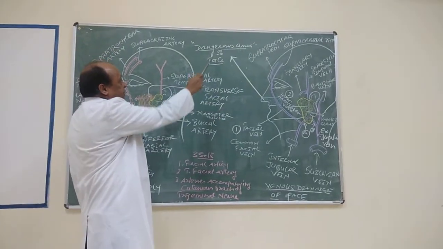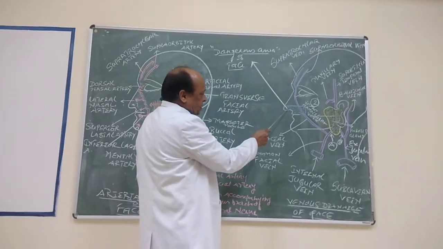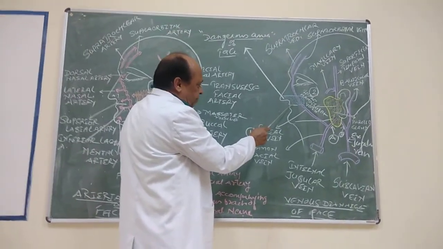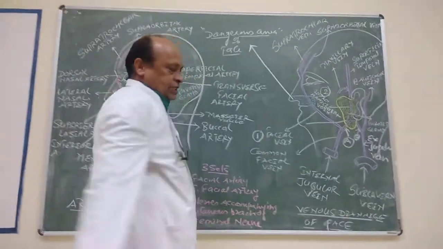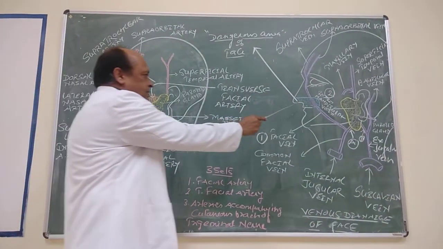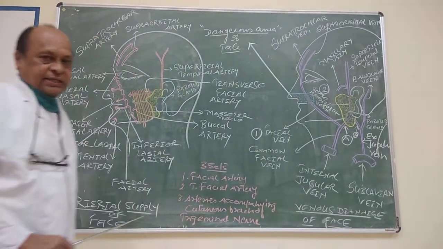The dangerous area of the face is nothing but the ala of the nose and upper lip and adjoining part of the cheek. This area is called the dangerous area. Now in this diagram only one side is visible, but the other side is also a dangerous area.